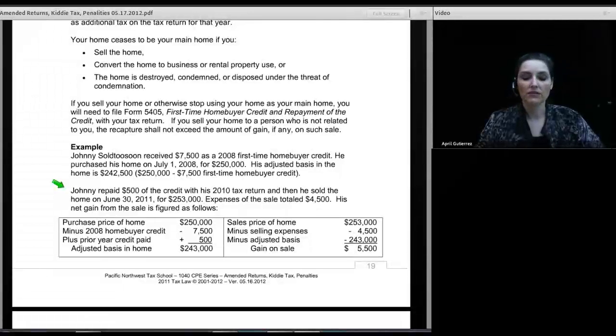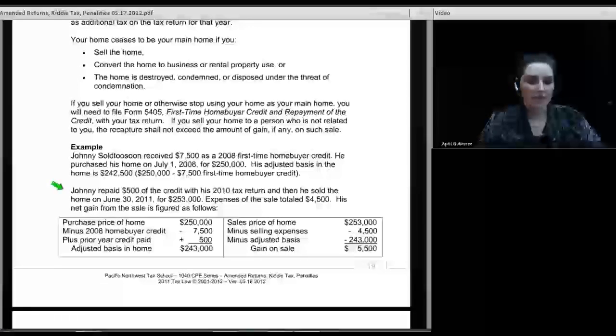Now, because he sold the home, we're concerned with figuring out how much his profit on the sale is, because to the extent he has a profit on the sale, he's going to have to recapture the remaining amount of credit. So let's take a look at it. He sells the home on June 30th of 2011 for $253,000, and his expenses from the sale totaled $4,500. His net gain from the sale is figured as follows.